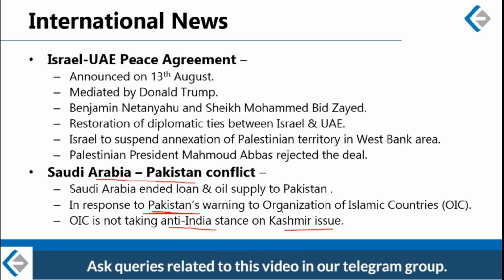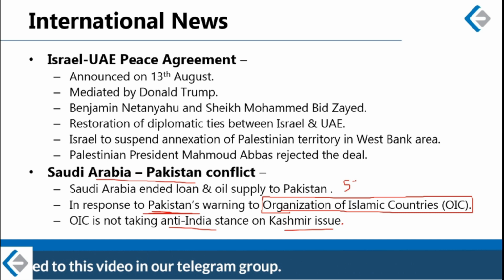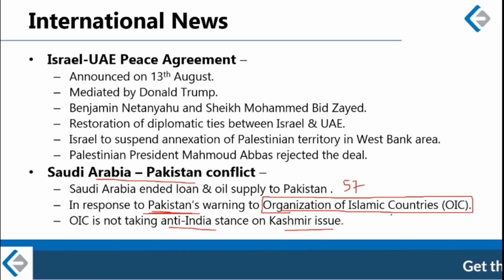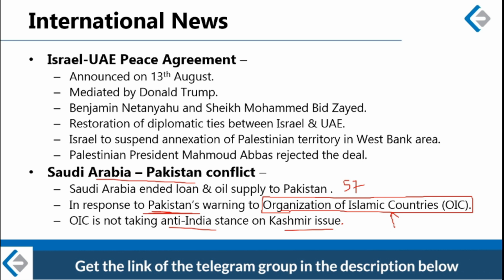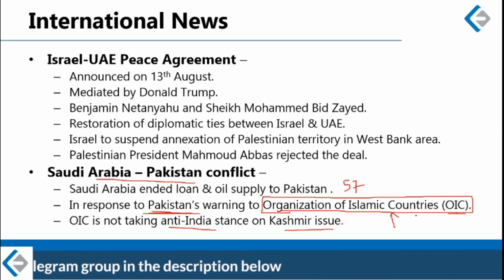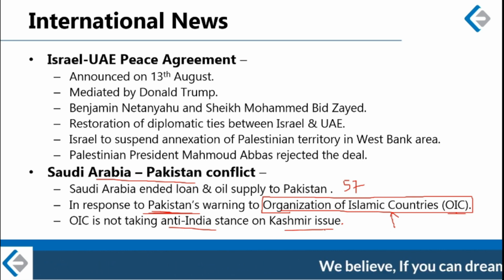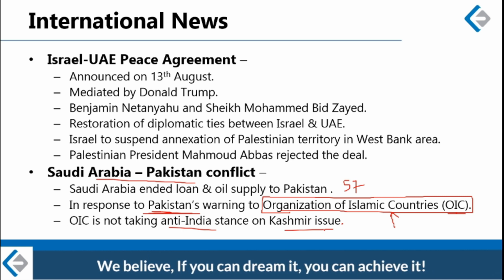And the Organization of Islamic Countries is a group of 57 Islamic countries, and this group is the voice of the Muslim world. Pakistan is continuously pushing the OIC to pass a pro-Kashmiri and anti-India resolution.